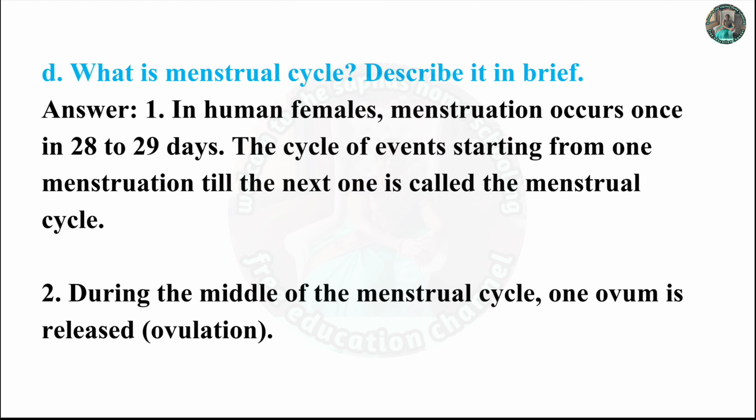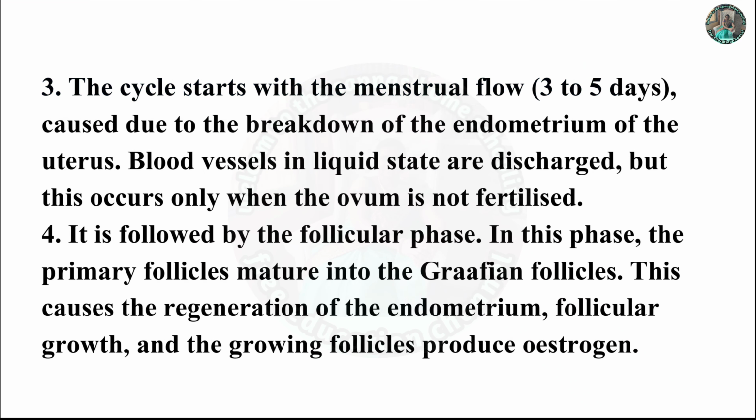D. What is menstruation cycle? Describe it in brief. Answer. In human females, menstruation occurs once in 28 to 29 days. The cycle of events starting from one menstruation till the next one is called the menstruation cycle. During the middle of menstruation cycle, one ovum is released.